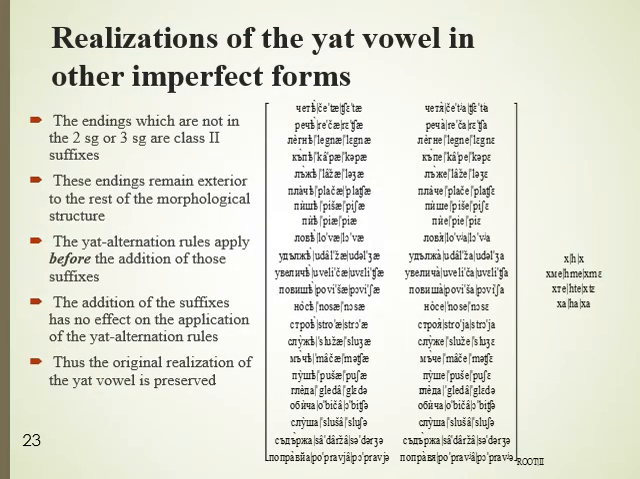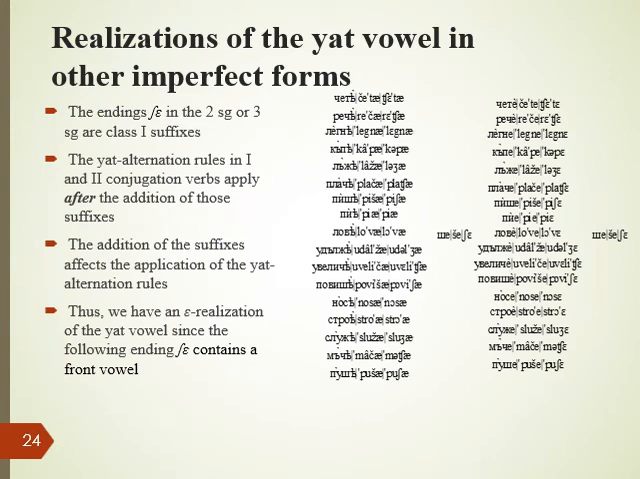The imperfect tense endings, which are not in the second or third person singular, are class 2 suffixes. These endings remain exterior to the rest of the morphological structure. The Yat-alternation rules, in this case, apply before the addition of those suffixes. The addition of these suffixes has no effect on the application of the Yat-alternation rules because the Yat-alternation rules have already applied and the suffixes remain exterior to the rest of the structure. Thus, the original realization of the Yat vowel is preserved, as can be seen from the diagram on the right.